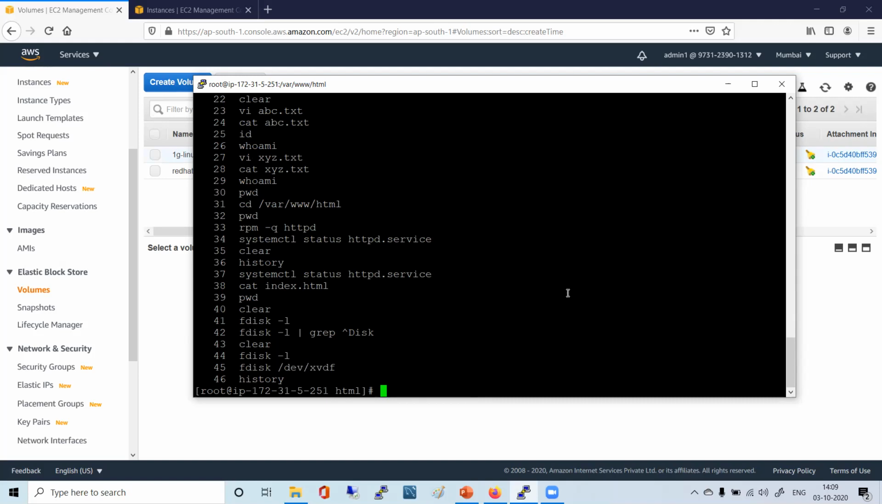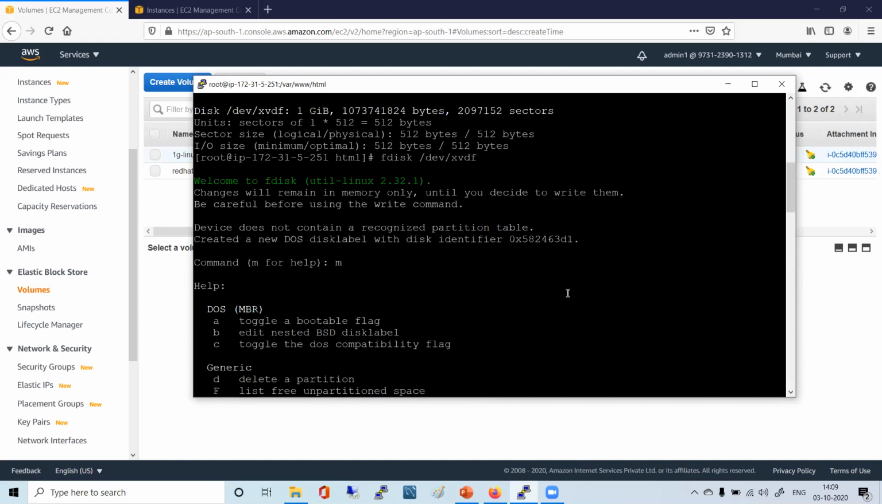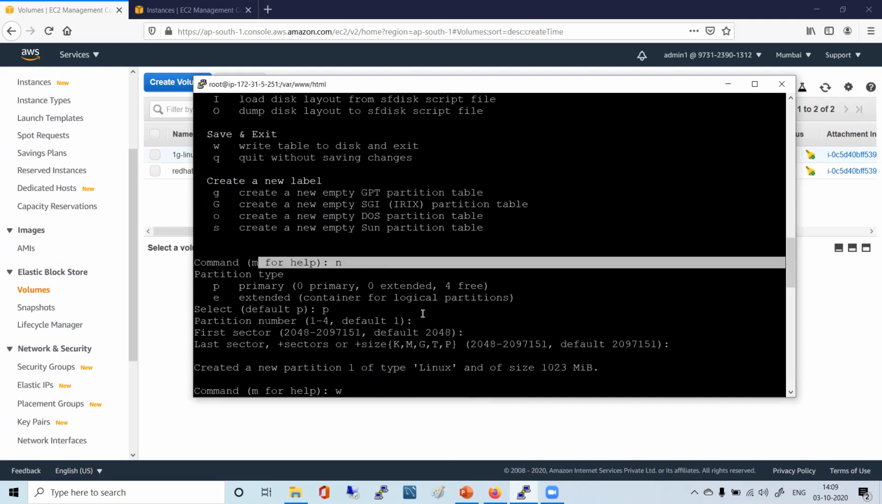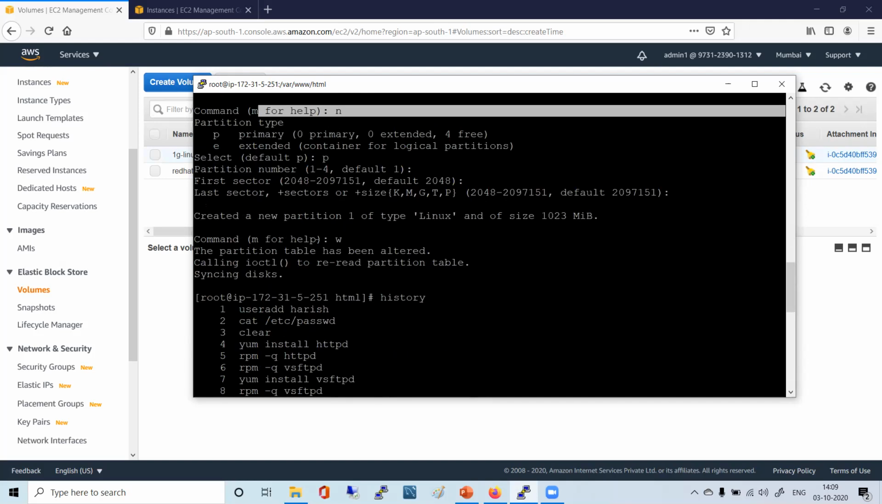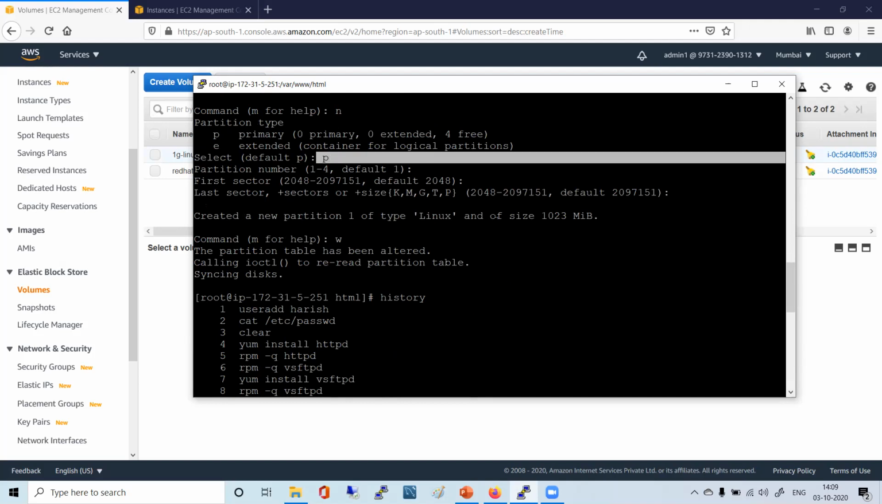Right, you go there, you press N, and then you press enter, enter, enter, enter. W will come out. Then you have to press P, right? Yeah, for primary, by default it's P. No need, simply press enter. Enter, enter, enter, W at the end. Save and come out.